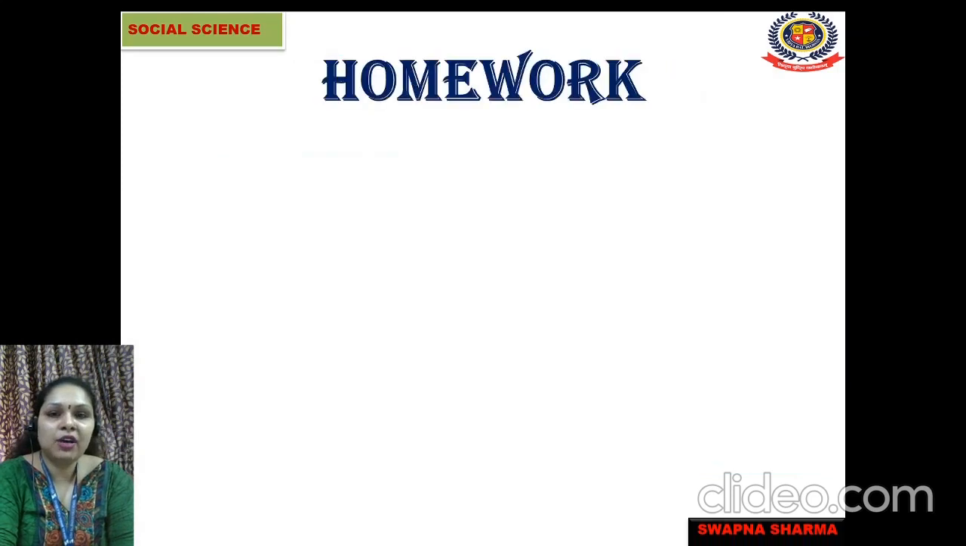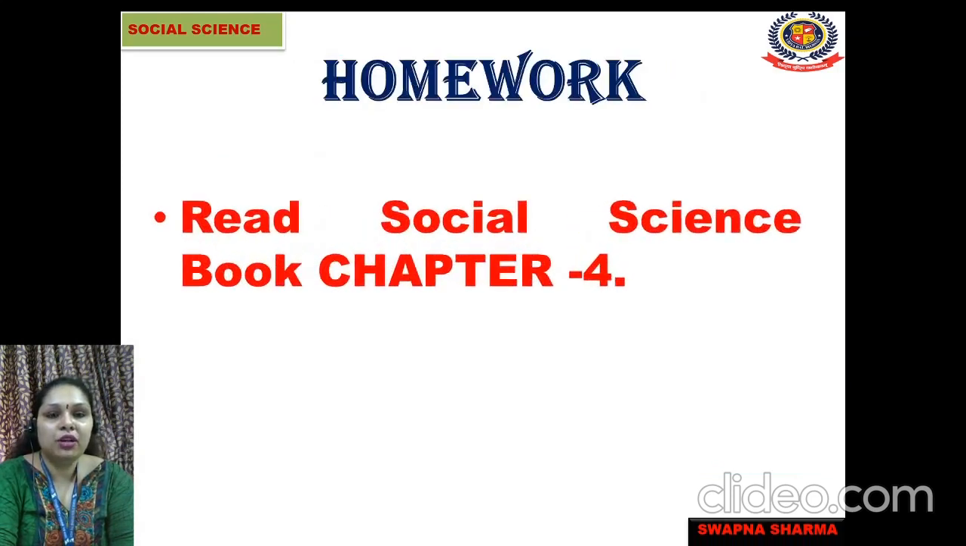Okay, so now there is homework for you all. And what is the homework? Read social science chapter 4. Today we have completed the explanation of the whole chapter; only the book exercise is left. What you have to do is sit today and read the whole chapter of social science chapter 4, the Democratic Republic of Congo, and whatever queries you have, you can ask me.